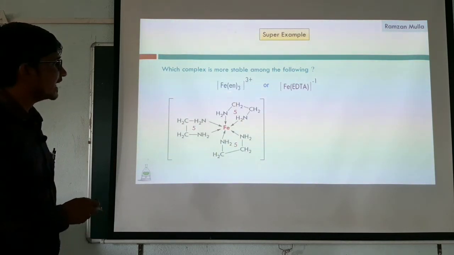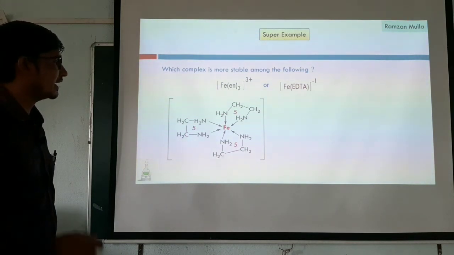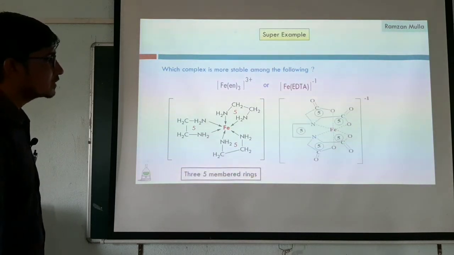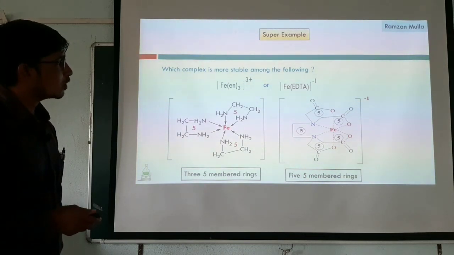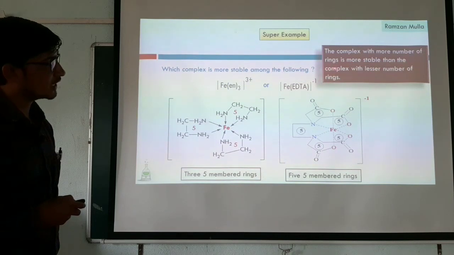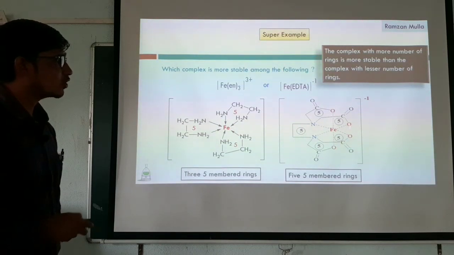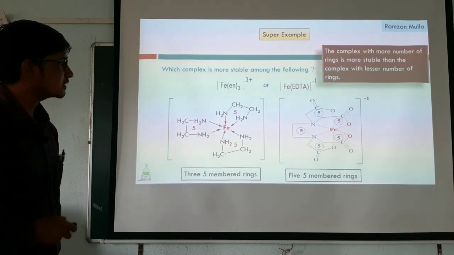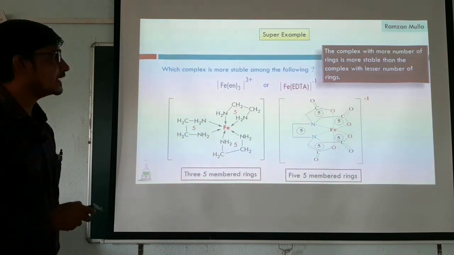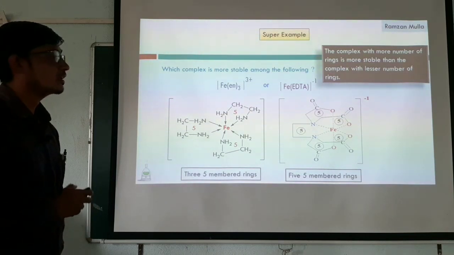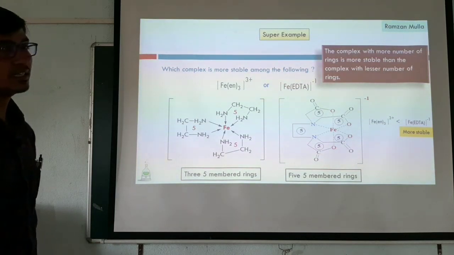Here ethylenediamine makes only three 5-membered rings with the central metal ion, and the EDTA complex makes five 5-membered rings. The complex with more rings is more stable than the complex with fewer rings. Among these two, the EDTA complex makes five 5-membered rings and ethylenediamine makes only three, so the Fe-EDTA complex is more stable than the ethylenediamine complex.